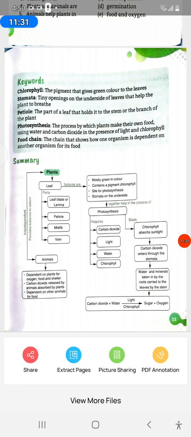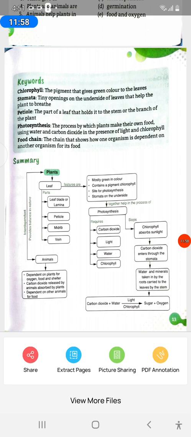Keywords. Chlorophyll, the pigment that gives green color to the leaves. Stomata, tiny openings on the underside of leaves that help the plant to breathe. Petiole, the part of a leaf that holds it to the stem or branch of the plant.